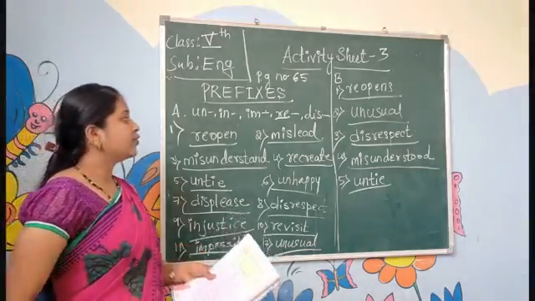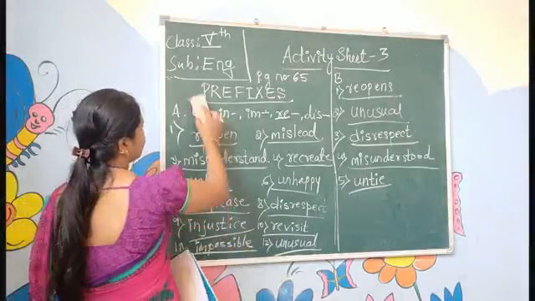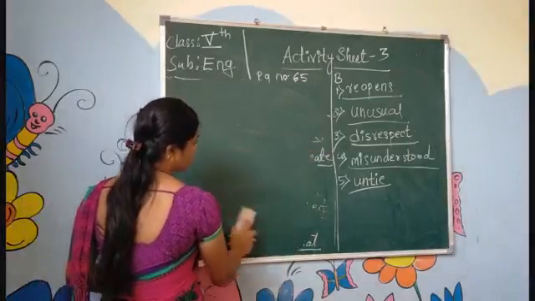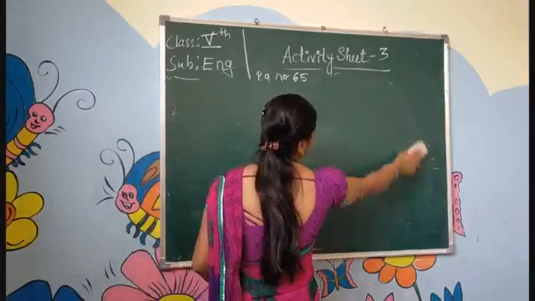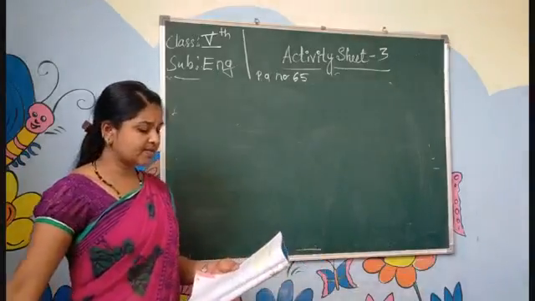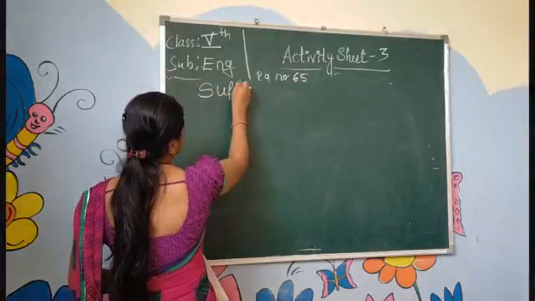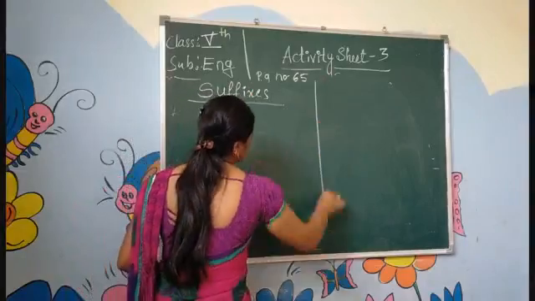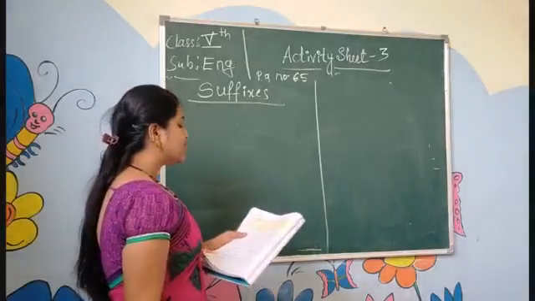Next, we'll continue with the suffixes. Suffixes means in the word end we add the word, that we call the suffixes.